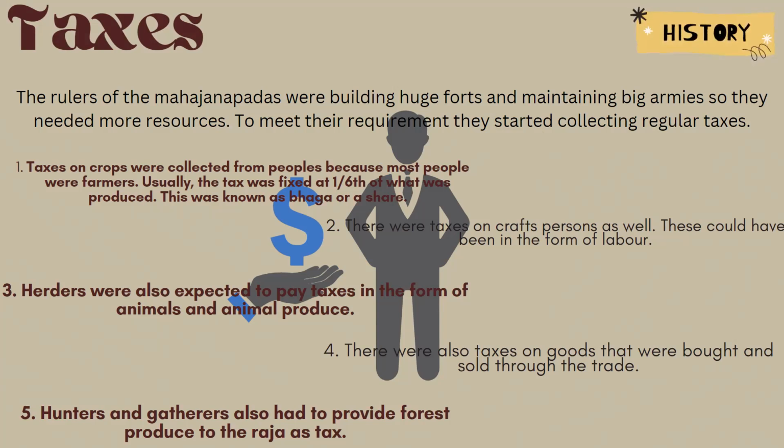And then thirdly, herders were also expected to pay taxes in the form of animals and whatever animal produce there was. Then they imposed taxes on traders as well, on the goods. And then hunters and gatherers, whatever forest produce they used to collect, the tax was imposed on that as well.